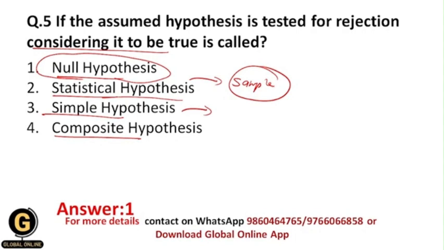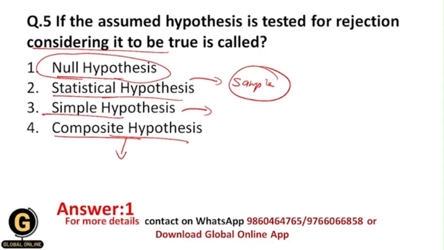And what is composite hypothesis? Composite hypothesis is again a type of hypothesis, and in this hypothesis we don't actually assign the values of the variables. So we don't understand exactly the values of variables under the composite hypothesis. All of you getting? And it is called the composite hypothesis.